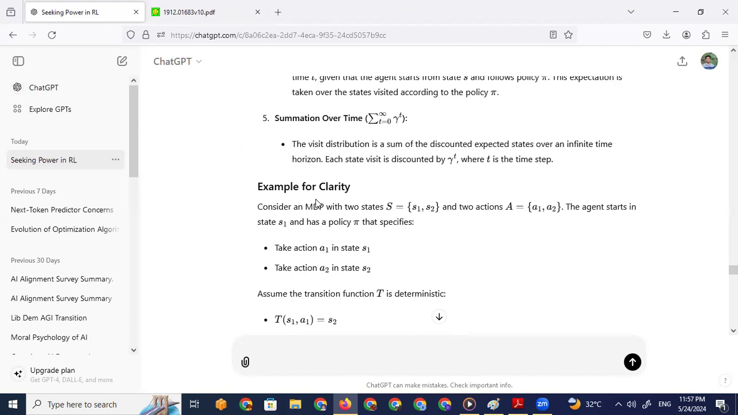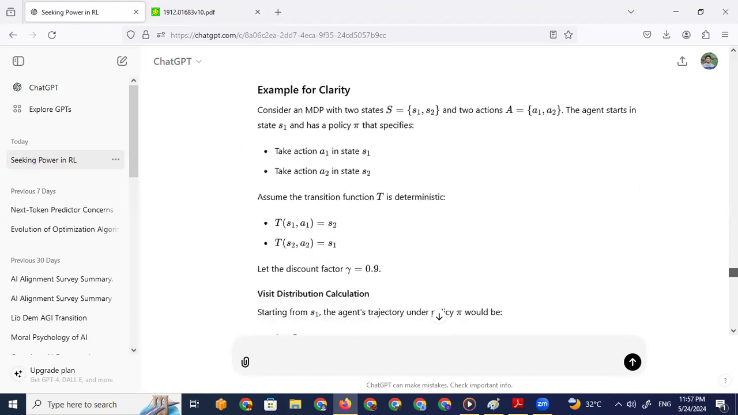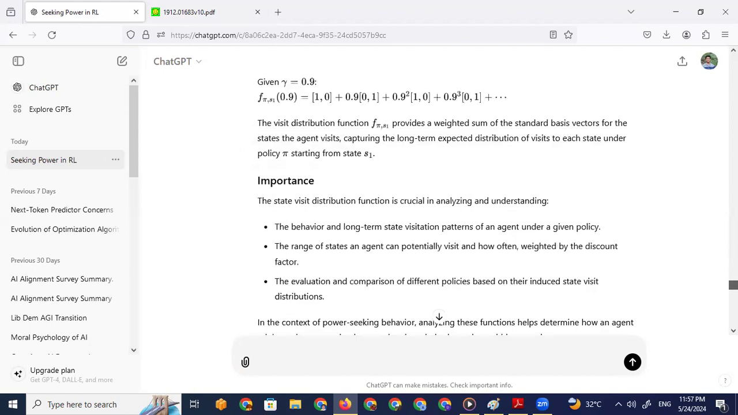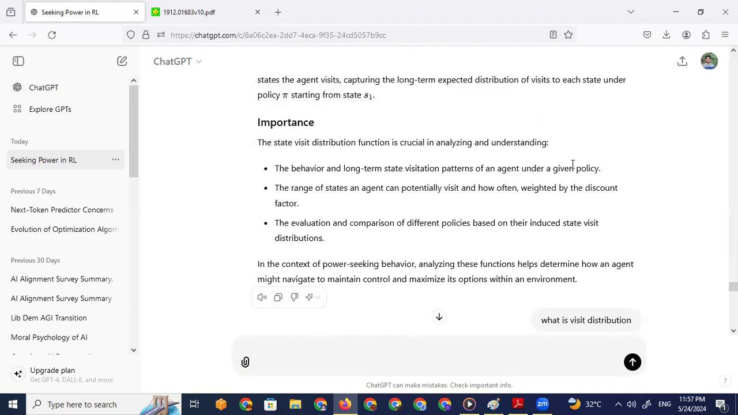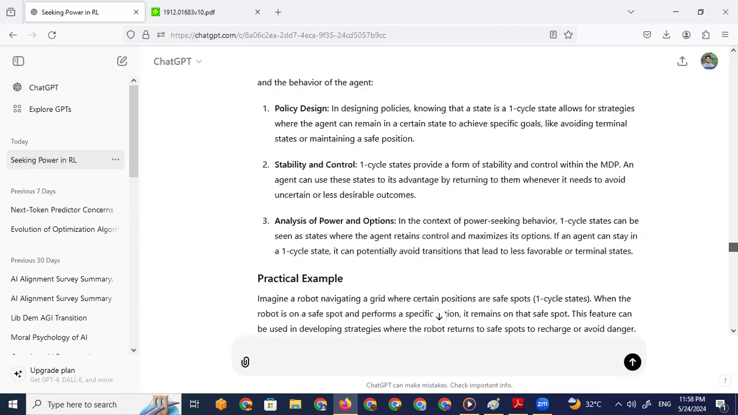And then the example for clarity, okay, we don't need that. Importance, this may be a little important. The state visit distribution function is crucial in analyzing and understanding the behavior and long-term visitation patterns of an agent under a given policy. It shows the range of states an agent can potentially visit and how often, weighted by the discount factor, and allows evaluation and comparison of different policies based on induced state visit distributions. That does make sense.